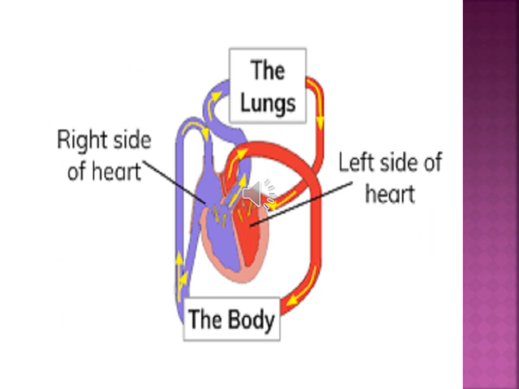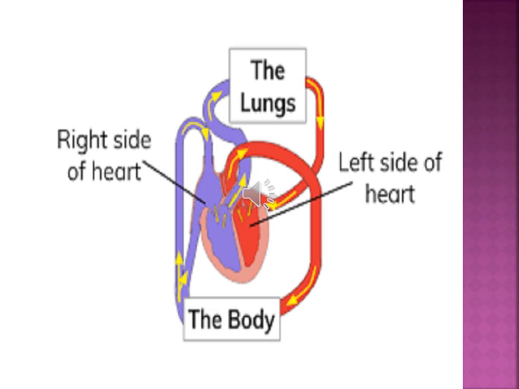This diagram is showing you how blood circulates throughout the body. First of all, blood from the lungs enters the left side of the heart, and then from the left side of the heart it goes throughout the body.